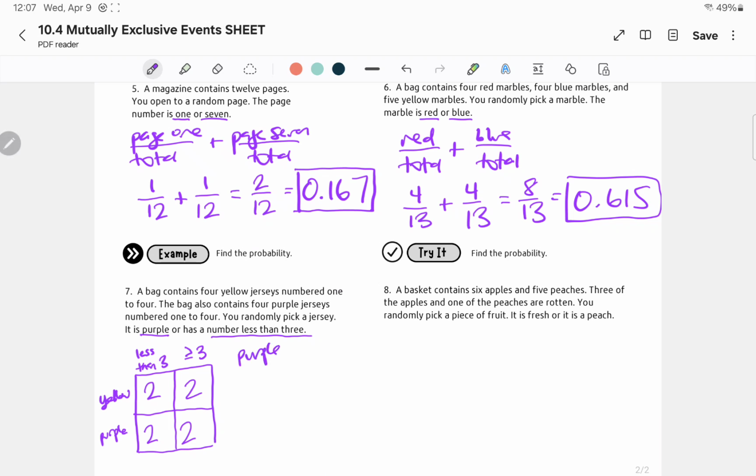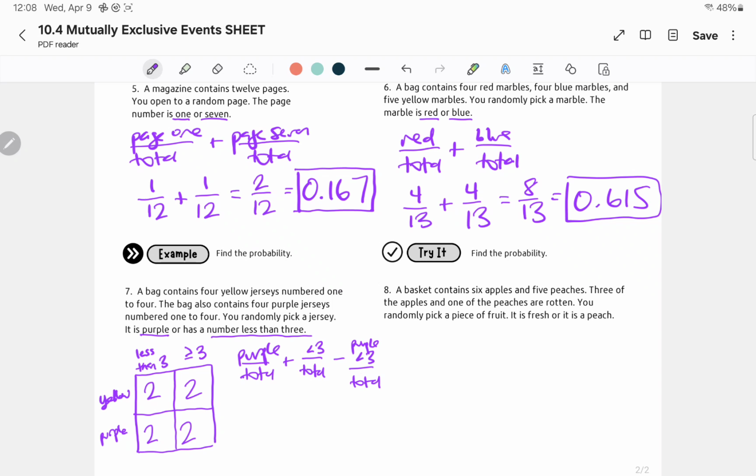So purple over total plus, and then number less than 3. So we'll just do a little symbol again. So less than 3 over total. And then we have to subtract what is overlapping. So that would be the purple and the less than 3 combined. Okay? And if you need to take some time, pause the video, make sure you write all this. That's purple over total plus less than 3 over total minus that overlapping part.